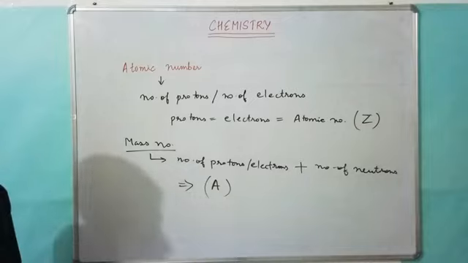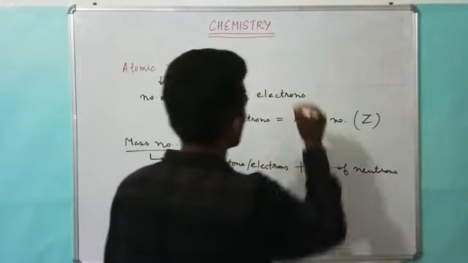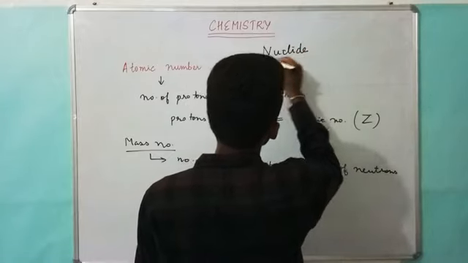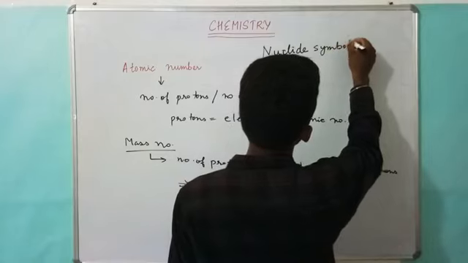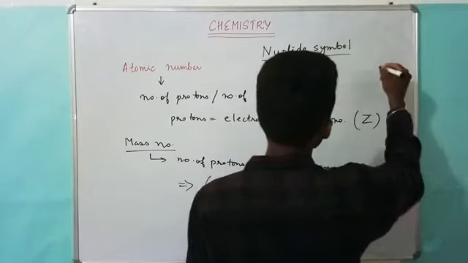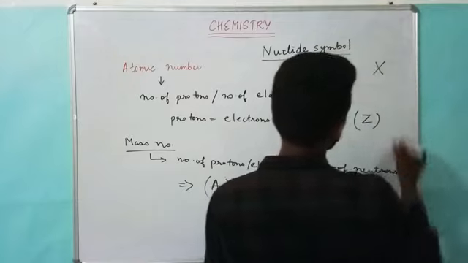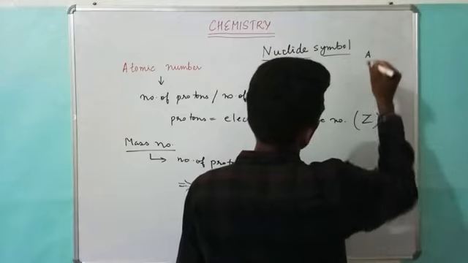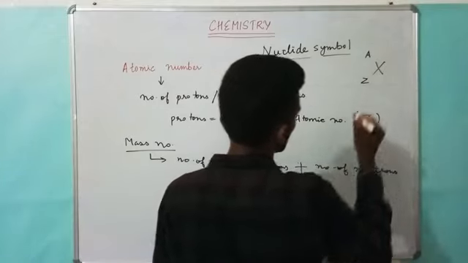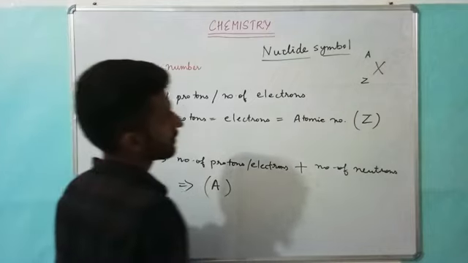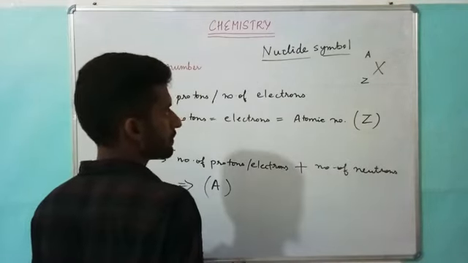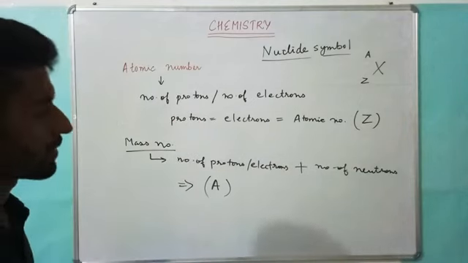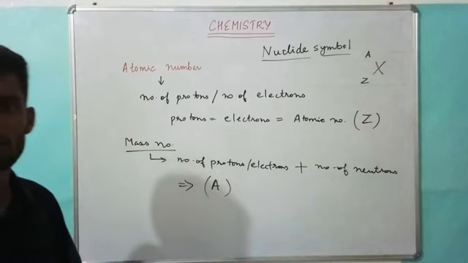So generally if we write any particular nuclide symbol for any particular element, suppose I am writing for X. So how will I write? I will write the mass number at the top and the atomic number here. It is written in this form: atomic number as a subscript, and mass number as a superscript. So this is generally written.